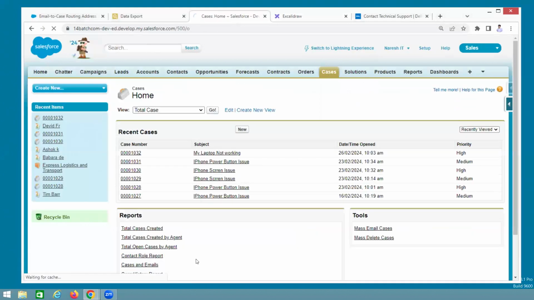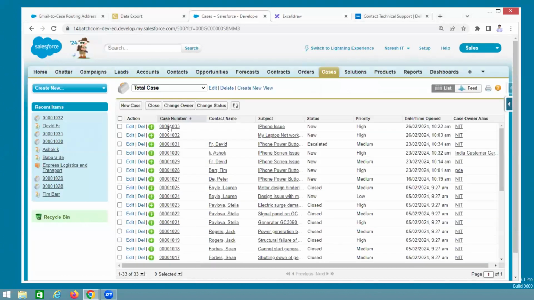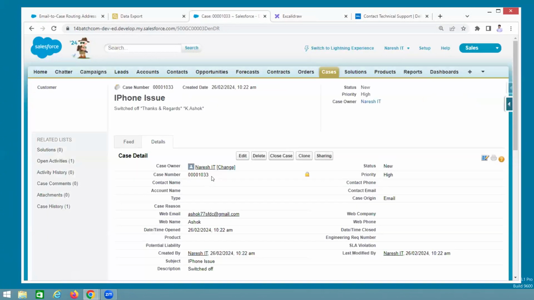See 33. iPhone 33. Okay. So now two mails Ashok is sending to Salesforce. Two cases are there. One is laptop, one is mobile. For example, Ashok is asking, hey, what is happening on this case? What is this? iPhone issue. I didn't get any response.